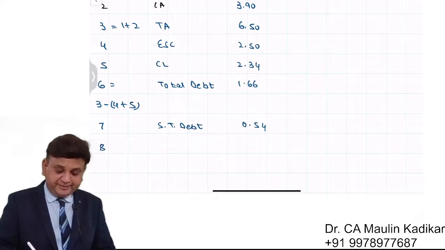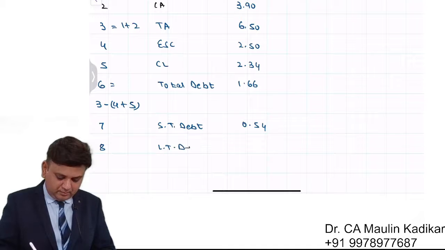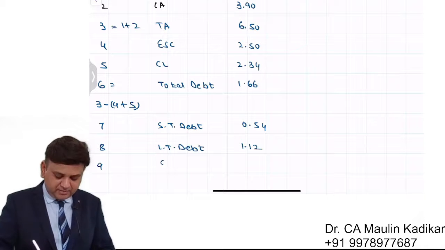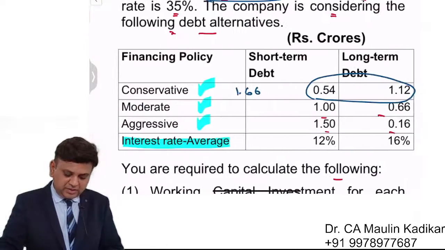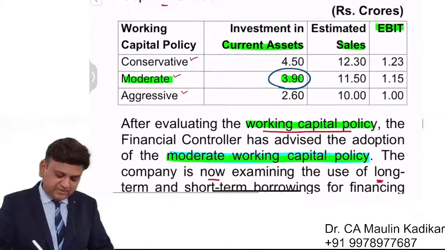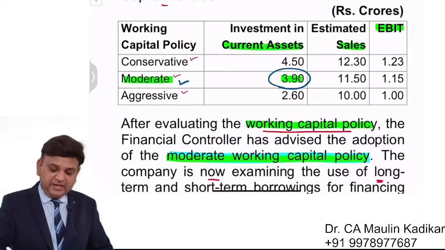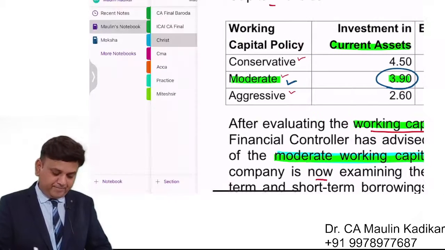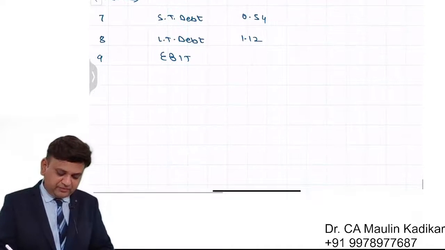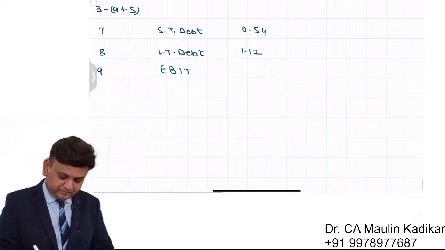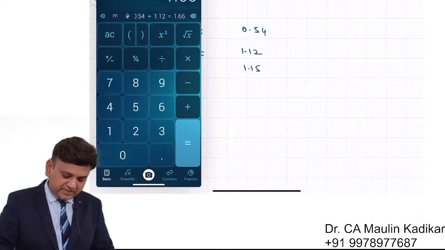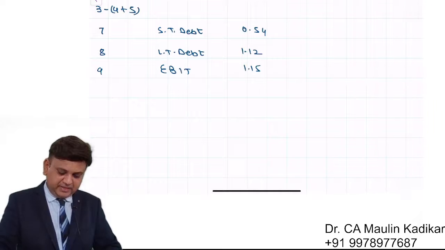Row number 8 is long term debt, which is 1.12. Row number 9 is operating income, earnings before interest and taxes. Since we have adopted moderate working capital policy, we will have EBIT of 1.15. So I'm writing over here 1.15. That is the way we can make the calculation of the EBIT.